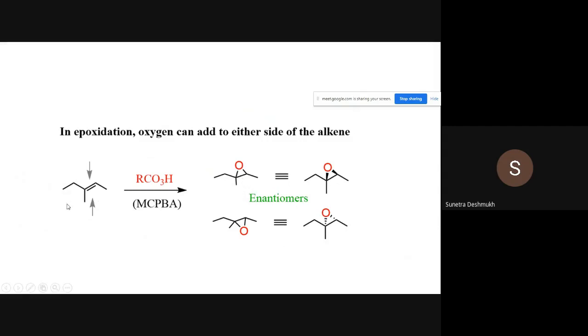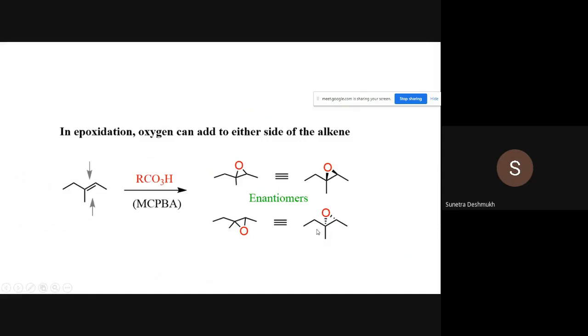Once it approaches from the top face of the olefin, you can write the product with the epoxide ring present above the plane, and if it approaches from the bottom face of the olefin, you can show the epoxide ring present below the plane of the molecule. So we will get these two enantiomers. How to write the enantiomers? You can write the enantiomers in this fashion.